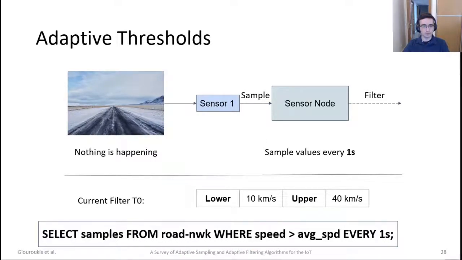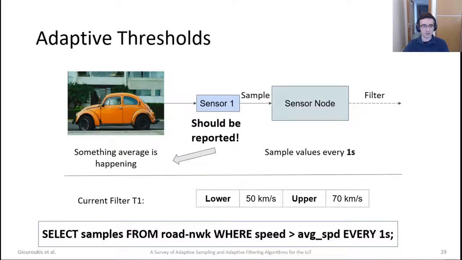We will go back again to our example. We have a sensor network on top of a highway where nothing is happening and we sample every 1 second. We have applied only a very naive filter that has a lower bound of 10 kilometers per second and an upper bound of 40 kilometers per second. We want to know and get reports every time a car speeds and goes higher than the average speed of the network. The first time we get something like an average car going through the highway, not breaking any limits, this thing should be reported.